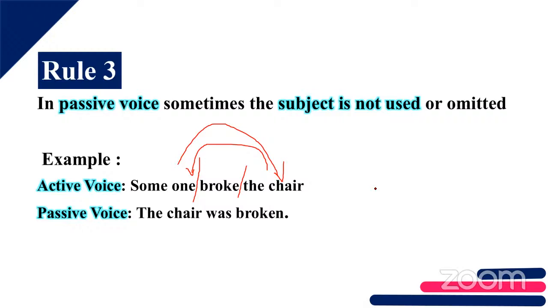Priyadashini, tell me, what is the second rule? Kana, tell me what is the second rule? Ma'am, the second rule, we want to change the subject to object. Yes, very good. We want to interchange the position of subject and object. Good. Is the third rule clear? Sometimes the subject is not used. It is not always. We can omit the subject in some cases. Is this clear for everyone?